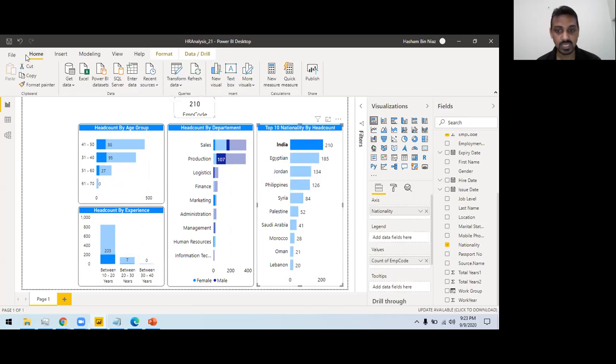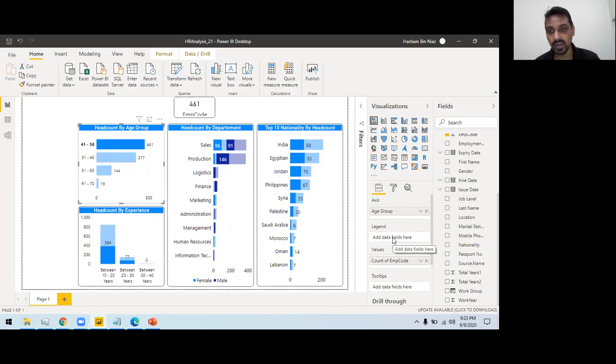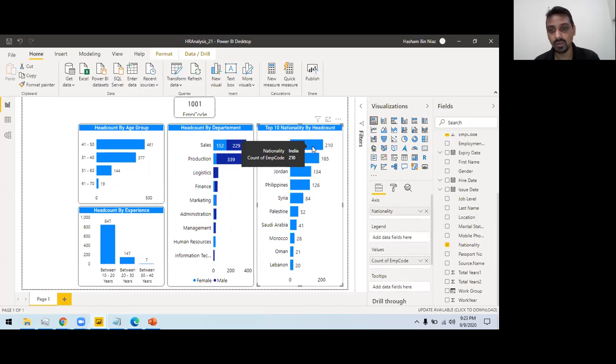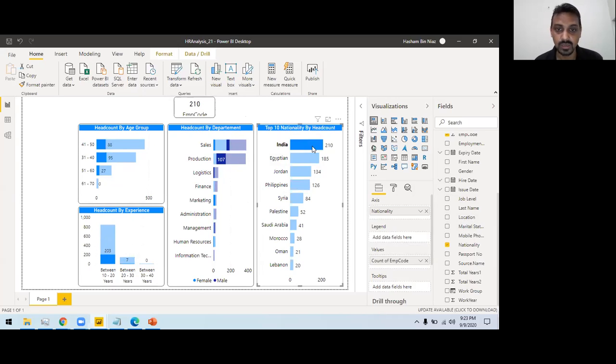With this, there was one question: what is the difference between axis and legend? So axis is your x-axis, and the legend is if you want to further divide it into a subgrouping, then you can use the legend. If you double click it, the filter will be removed. This is called the cross filtering feature, or cross highlighting.